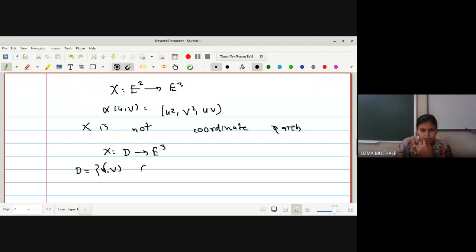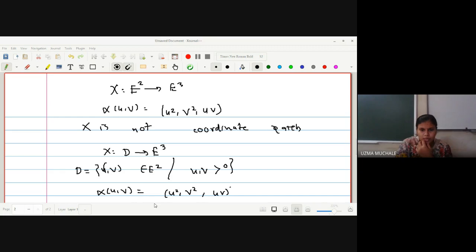(u, v) belongs to E2 and the condition is that u and v are both strictly greater than 0. On the condition, x(u, v) is the same mapping given to you: (u², v², uv). Now again you have to check whether it is a coordinate patch. Rather, actually the question is whether the mapping defined is a patch.